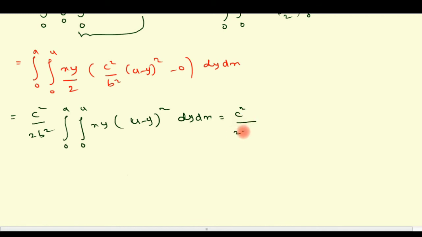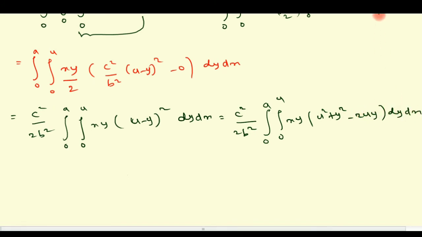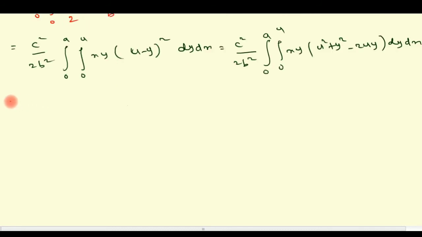So c square divided by 2b square, integral 0 to a, integral 0 to u, x into y, expanding this term: u square plus y square minus 2uy, remaining integral dy dx. Now we multiply xy inside the bracket.